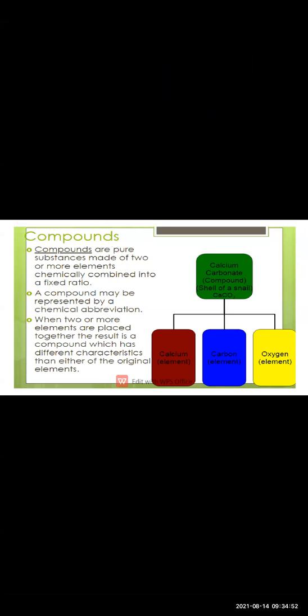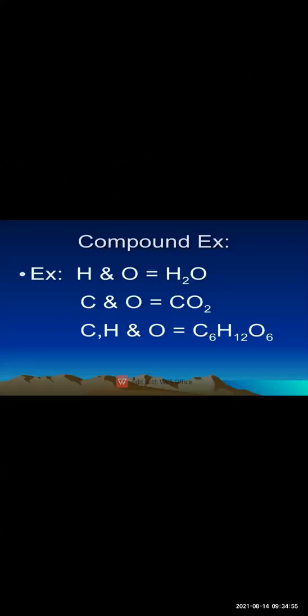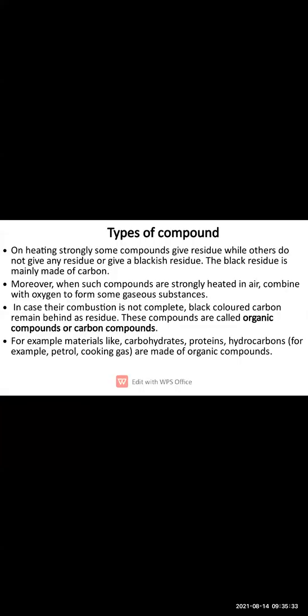Okay. Then in the next slide, you can see some examples such as water, carbon dioxide, glucose. These are the examples of compounds. So what is the definition of a compound? The substance that is formed by the chemical combination of two or more elements is known as a compound. So in a compound you have two or more elements. Examples are water, carbon dioxide, and glucose.